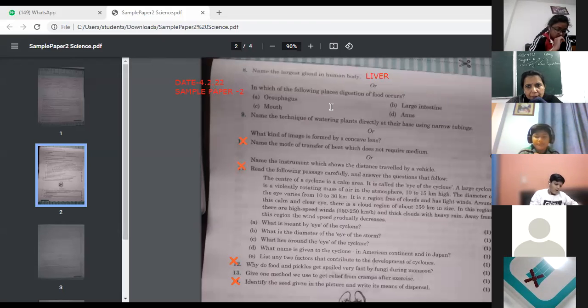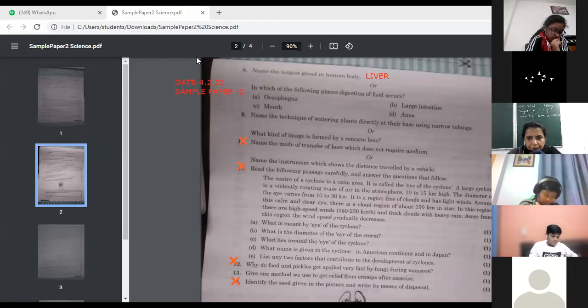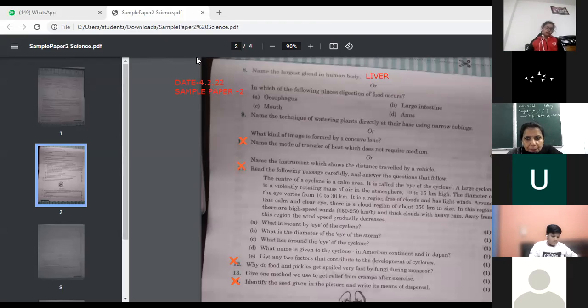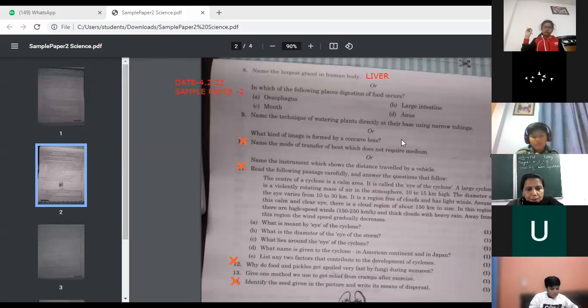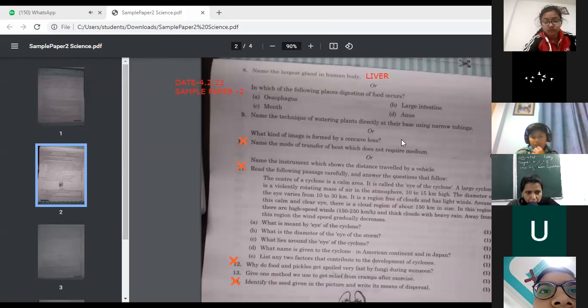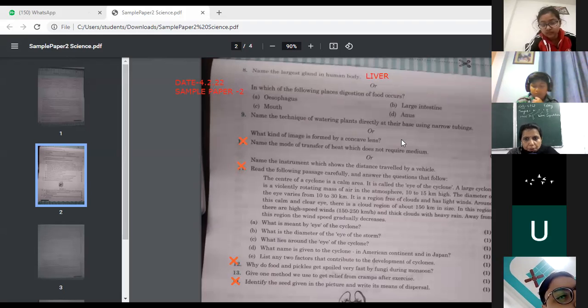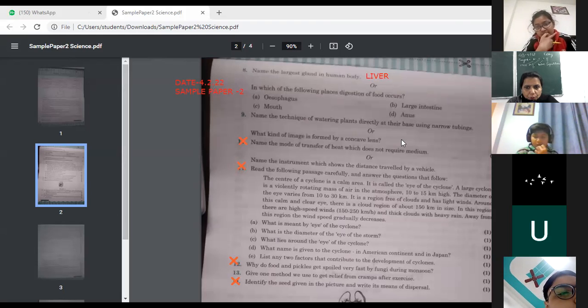Next is, in which of the following places does digestion of food occur? So where does the digestion of food occur? Esophagus, large intestine, mouth, anus. Ma'am, mouth, because of the saliva. Yes, Mahi, you tell. Ma'am, large intestine. Digestion will be there? Tell. Yes, Nabil.